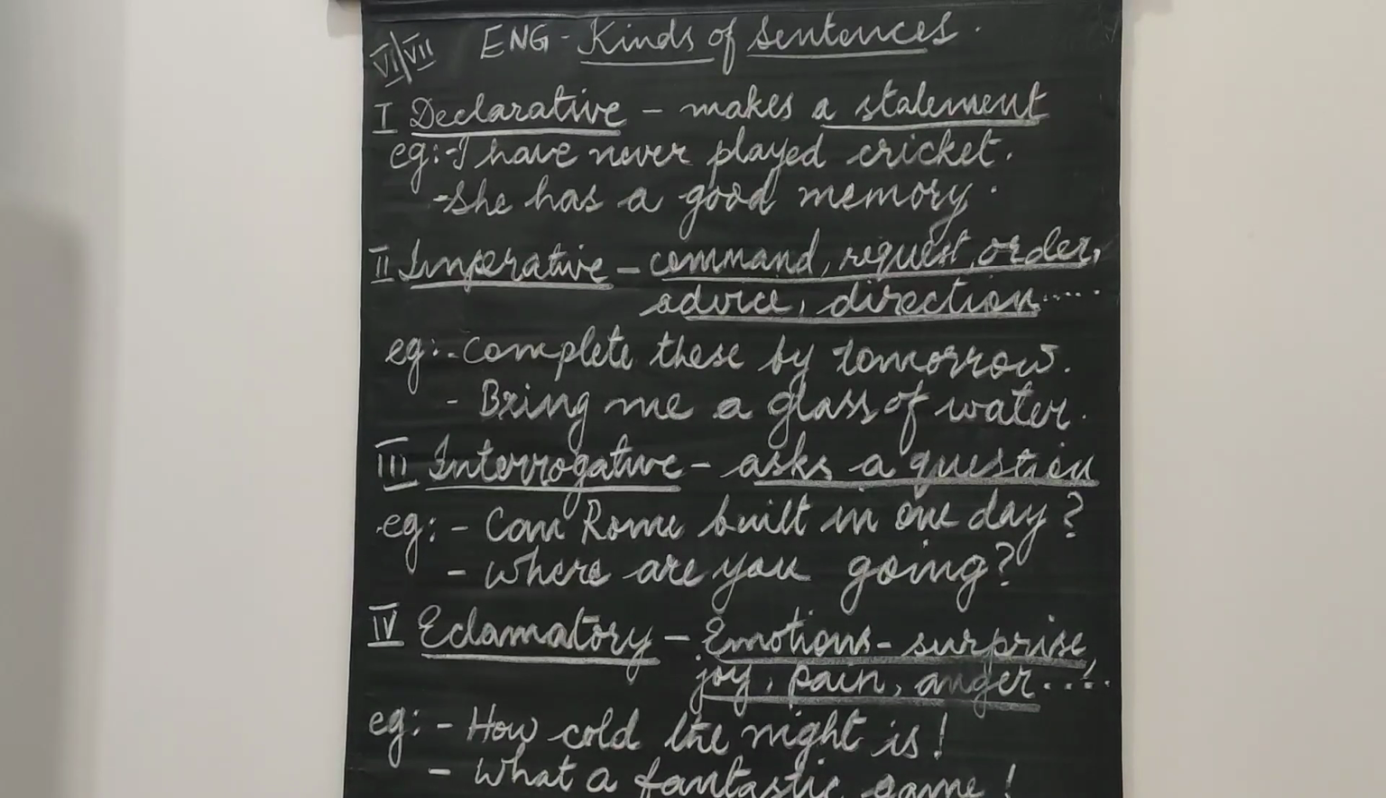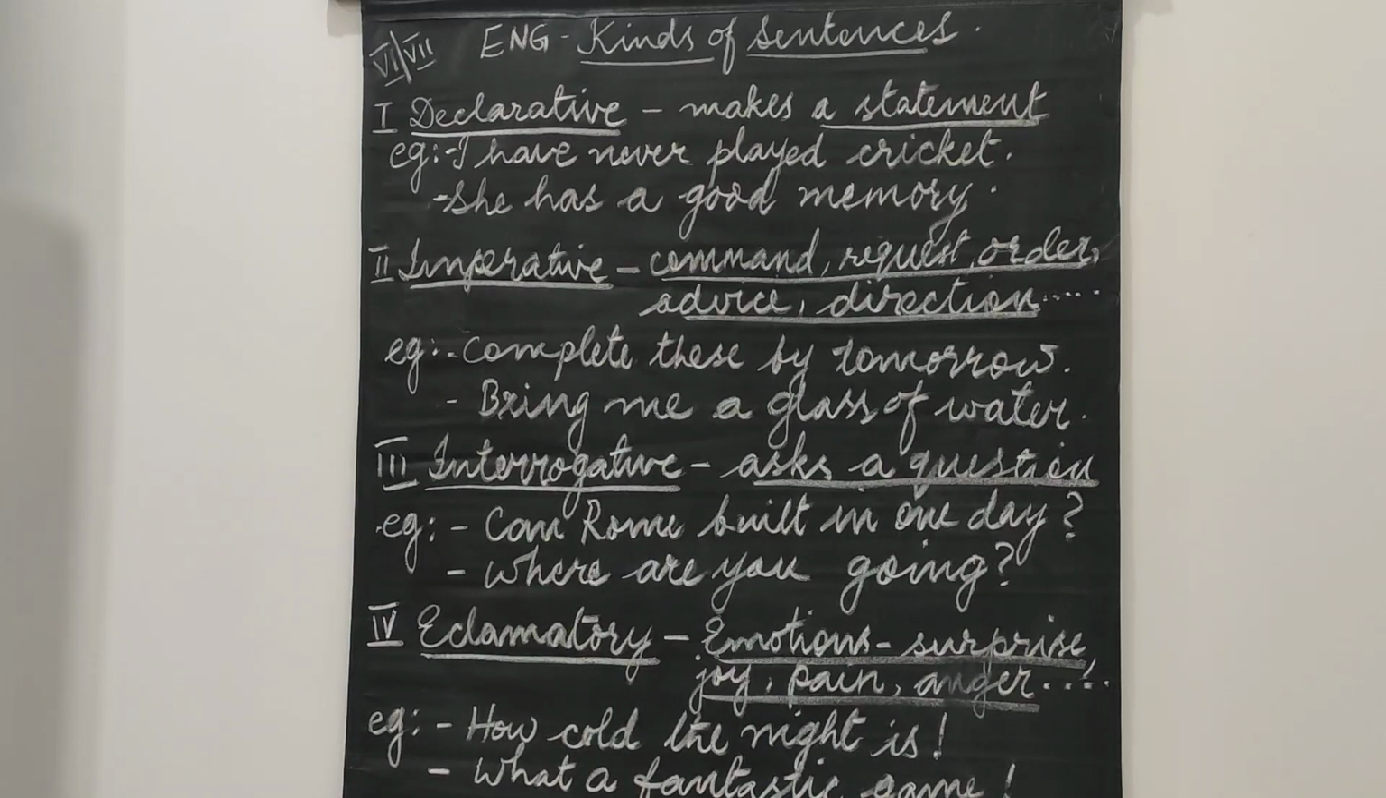Declarative sentences make a statement, and they can also be called assertive sentences. They can be affirmative or negative. Affirmative means positive. Look at the example. The first example is, I have never played cricket. The sentence just makes a statement. It says that I have never played cricket. So that's a statement.